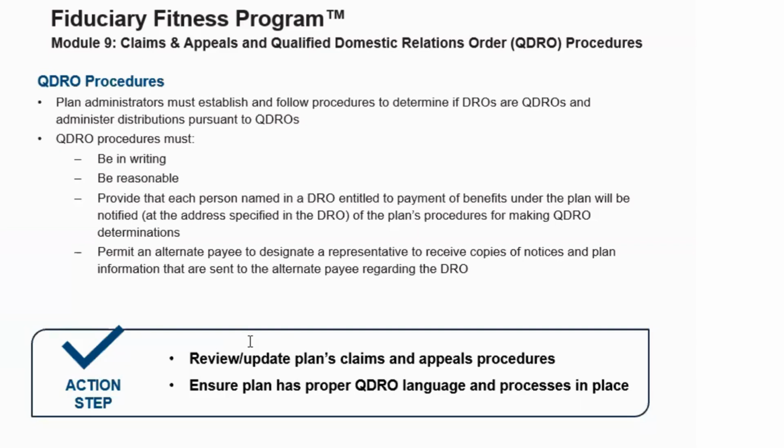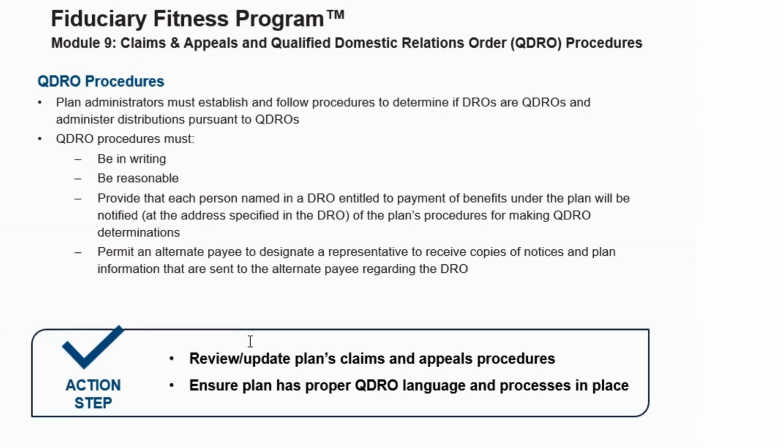Now, the QDRO procedure must, number 1, be in writing, number 2, be reasonable, number 3, provide each person named in a domestic relations order entitled to payment of benefits under the plan to be notified of the plan's procedures for making QDRO determinations. And lastly, they must permit an alternate payee to designate a representative to receive copies of the notices and plan information that are sent to the alternate payee regarding the domestic relations orders.